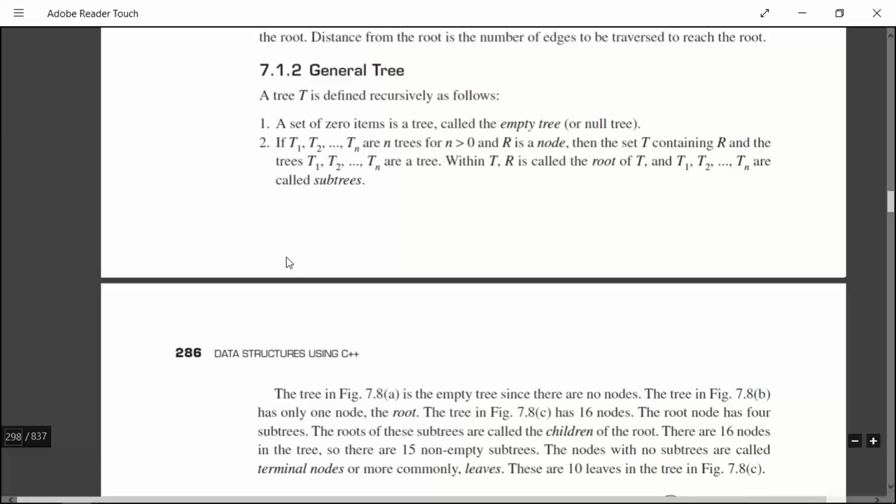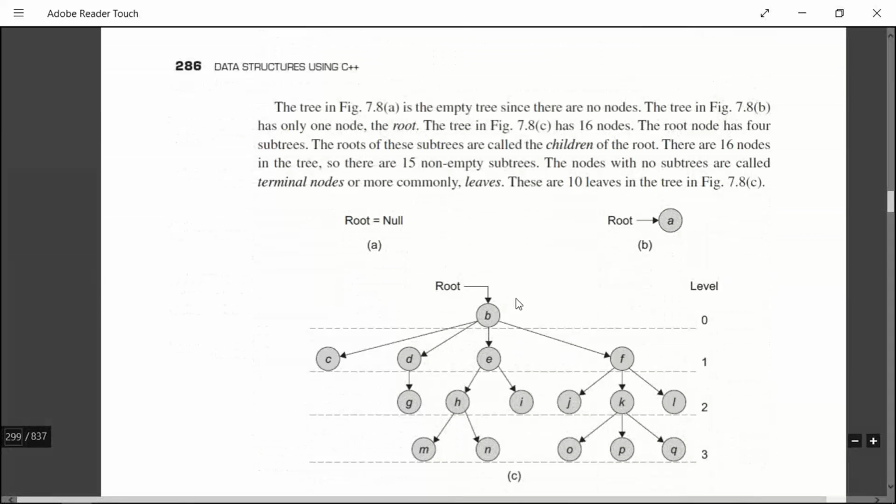So a tree, if it is not having any nodes, 0 items, is an empty tree or null tree. If it is having items, I mean nodes, n greater than 0, then you can have T1 to Tn trees which are called subtrees, and for all these trees there should be one root called R, which is called the root node. See, here we are seeing 3 different kinds of trees. See, there is no node here, it is a null tree. So we have one single node A, which is the root and which is the only node existing in that tree.